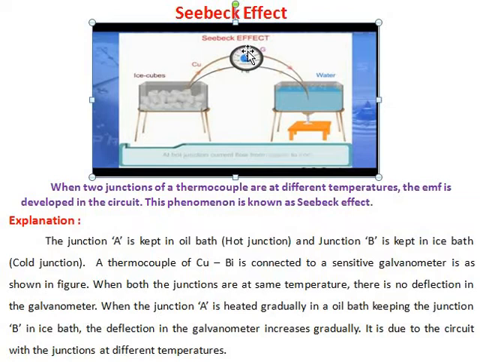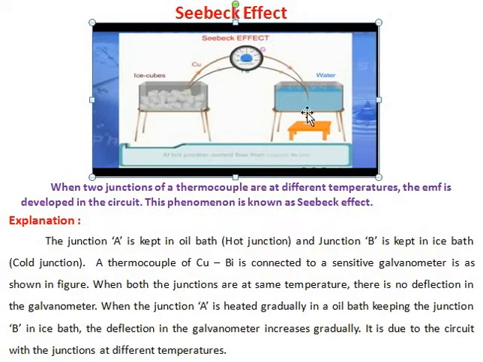But when junction A is heated gradually, in an oil bath or a water bath, keeping junction B in an ice bath, the deflection in the galvanometer increases gradually.